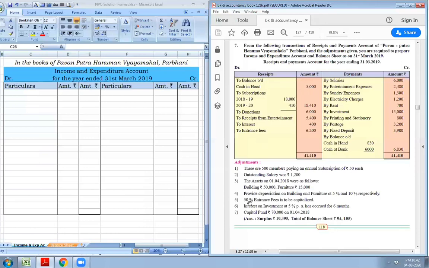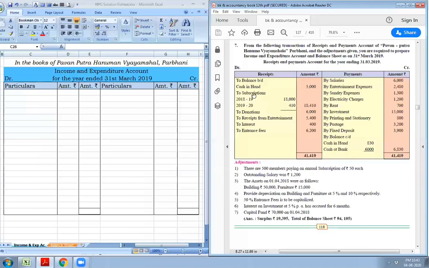In this question, if you observe adjustment number 7, capital fund of rupees 70,000 as on 1st April 18, that is in the beginning of the year, is given. Since the capital fund is given, there is no need to prepare the opening balance sheet. So we will ignore this cash in hand, as this is the opening cash balance.